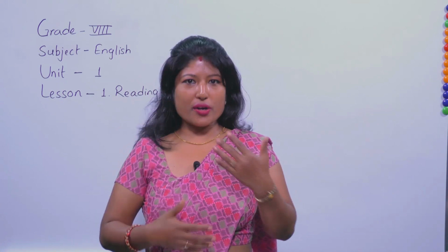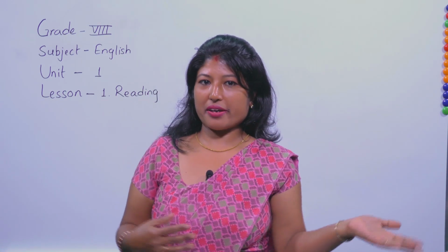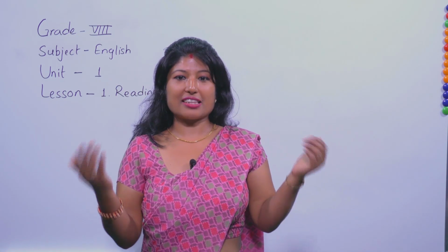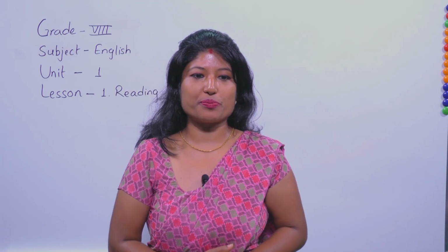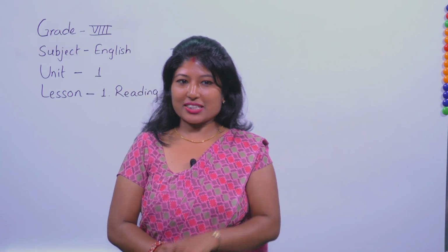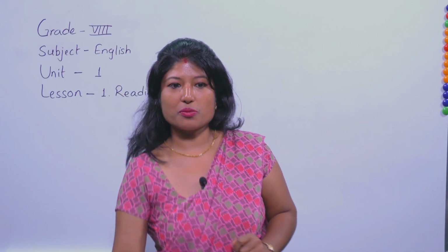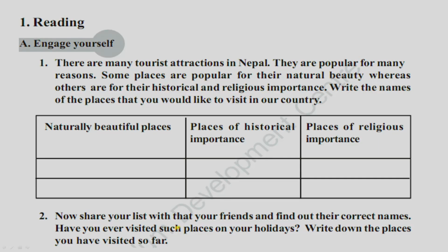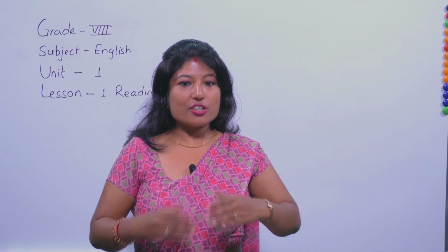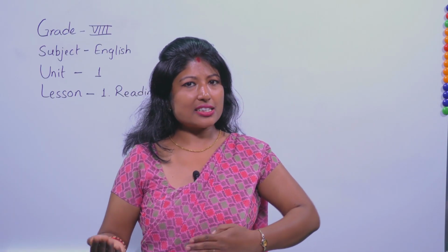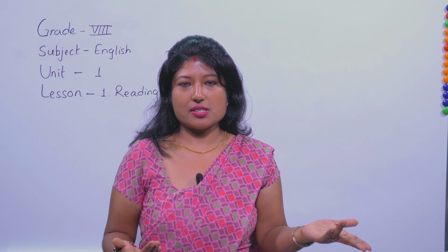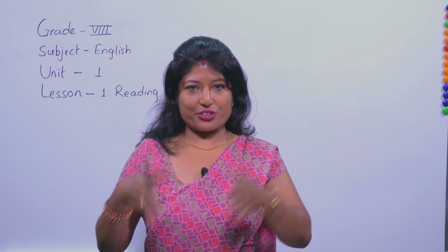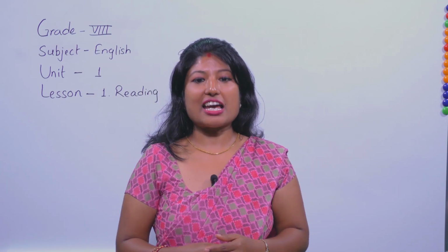Think up more. You can discuss in groups and pairs or with your friends, remember more and write it down. Or look at number 2. Now share your list with your friends and find out their correct names. Once you make a list of the places, you can share with your friends, and if you are confused with the names or category, you can discuss and write.